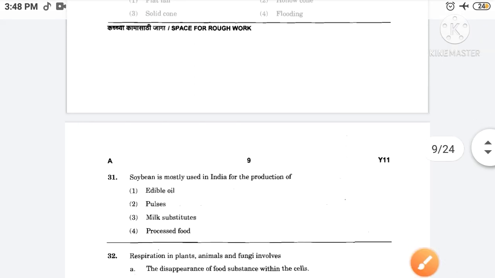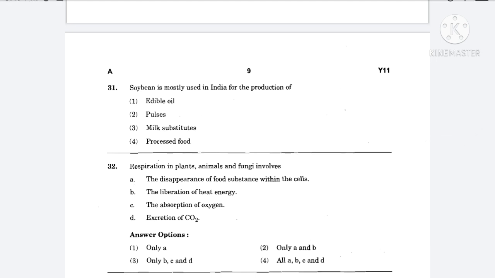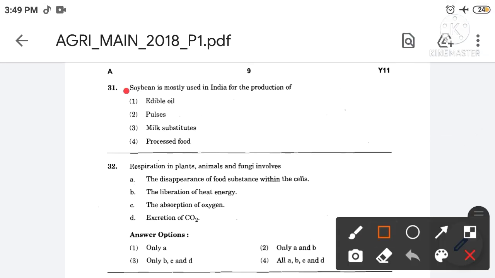Then next, soybean is mostly used in India for the production of. The correct answer is option number first. So the soybean is mostly used in India for the production of edible oil.